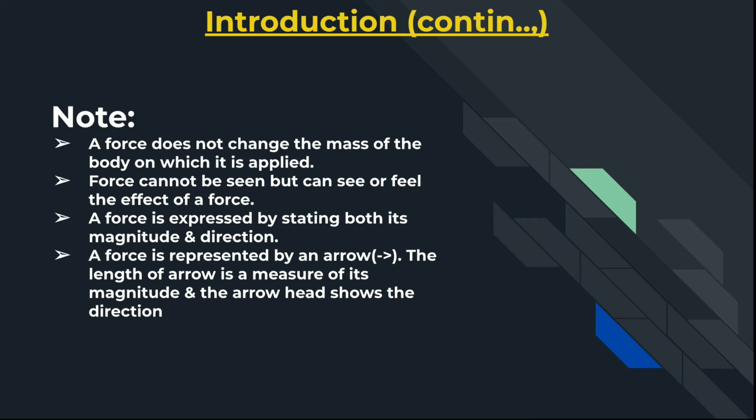The force is expressed by stating both its magnitude and direction. So it's a vector quantity, because its direction is mentioned. We'll come later to vector and scalar quantities. A force is represented by an arrow. The length of the arrow is a measure of its magnitude, and the arrowhead shows the direction in which the force is applied.